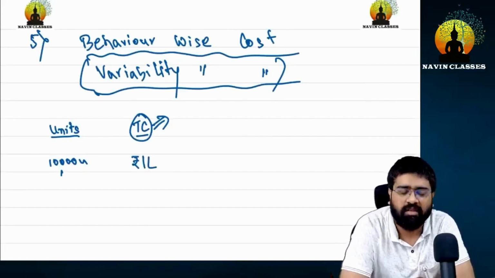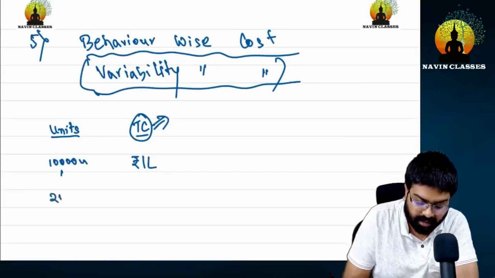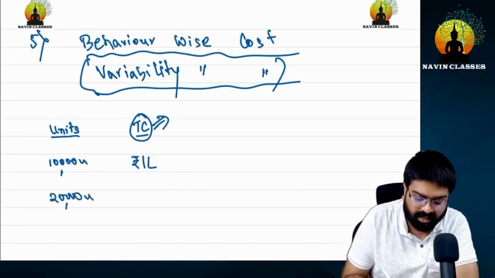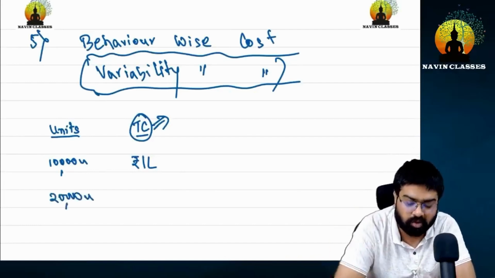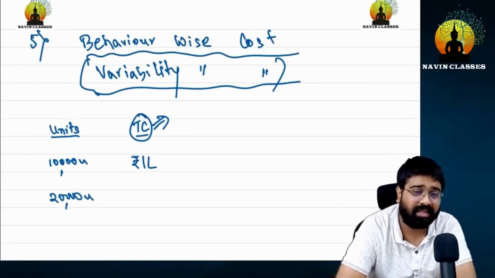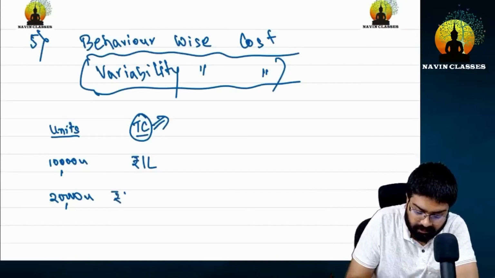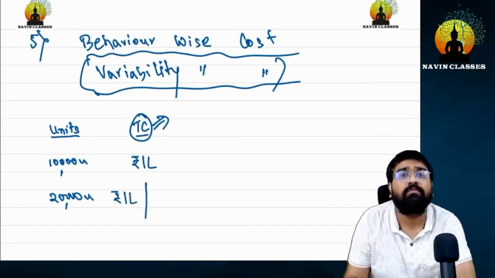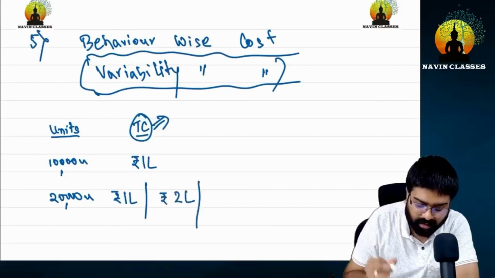No? Then let me do one thing. Why are we keeping 10,000 units at 1 lakh? So let's say you are making 20,000 units, in a way you are doubling the units. What is the cost of this? Let me show you. Let's see what is the right answer. Let's say 2 lakhs are spent on 20,000 units.